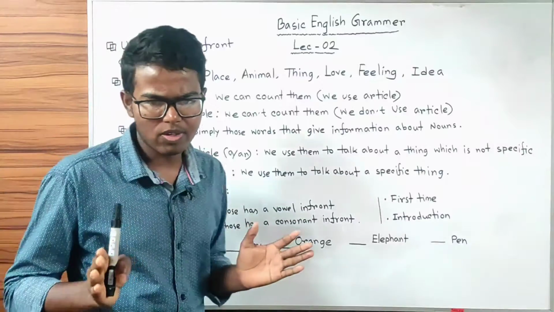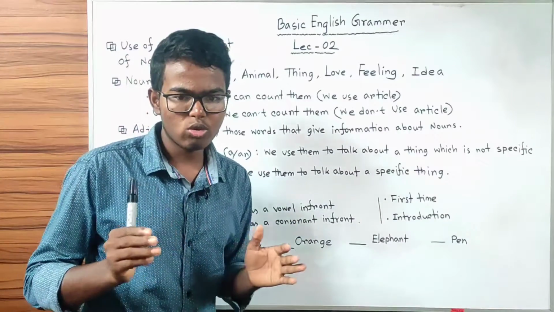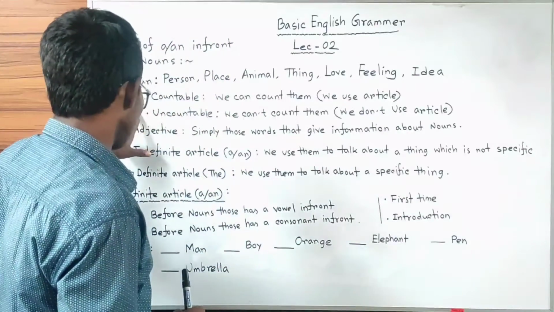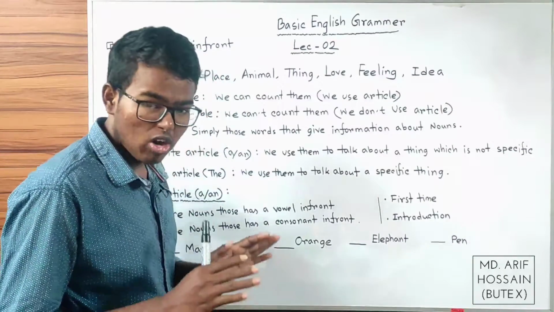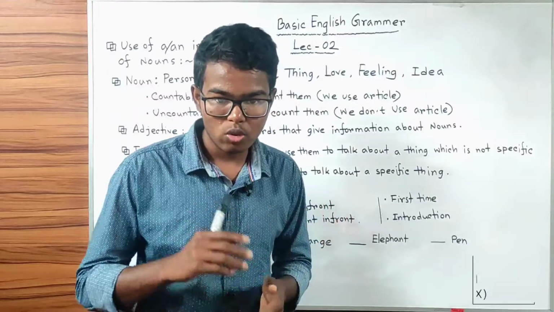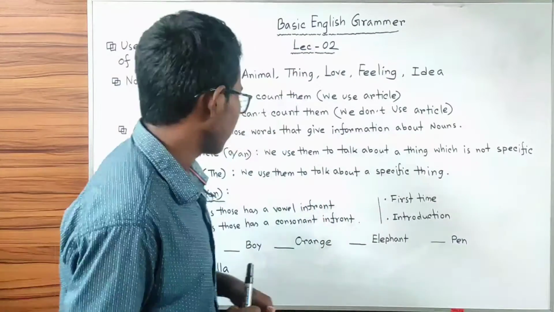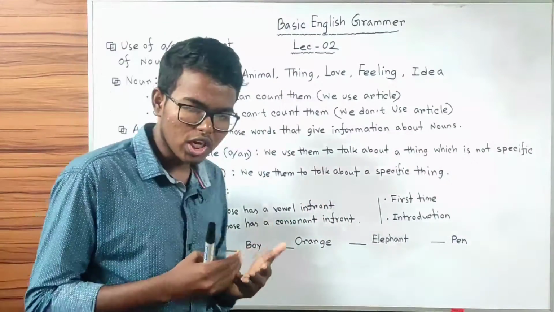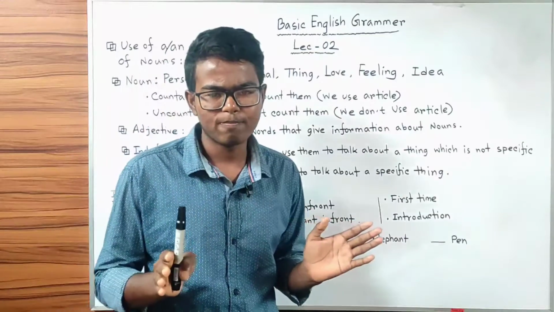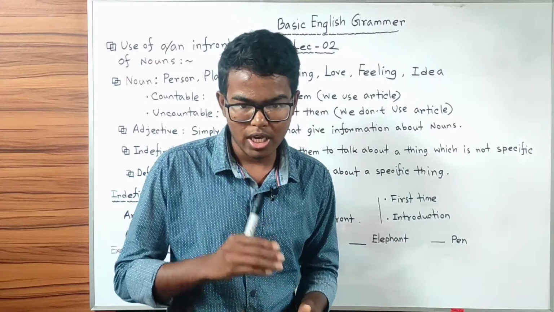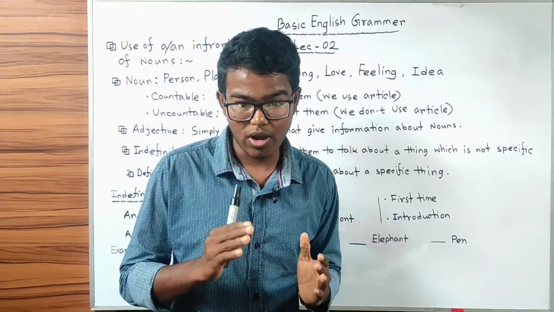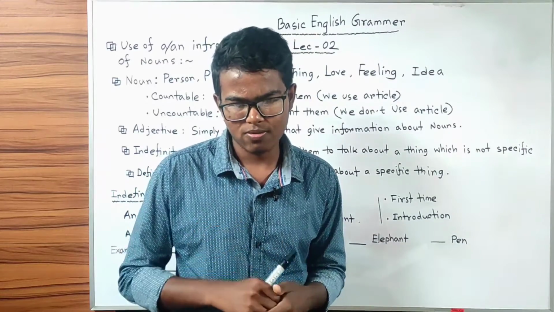There are many classifications of nouns, but we will simply look at these two: countable nouns and uncountable nouns. Countable nouns are those nouns which we can count, and uncountable nouns are those nouns which we cannot count. And we use articles in front of countable nouns and we don't use articles in front of uncountable nouns. This is very important.